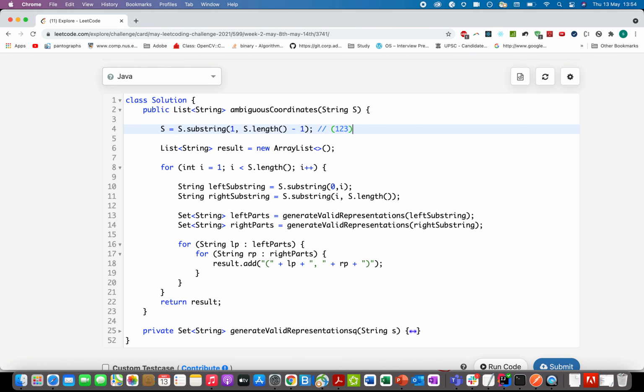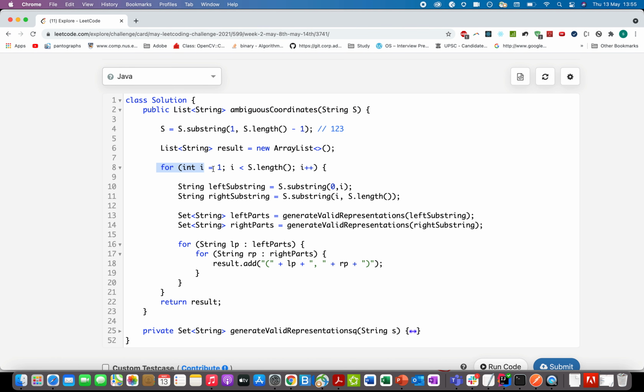So the s was given to us in this form: opening bracket, the number string, and the closing bracket. So I truncated the opening bracket and the closing bracket in this statement. Thereafter, I created the result array which will actually store the possible splits for the input string s. And let's just start the iteration.